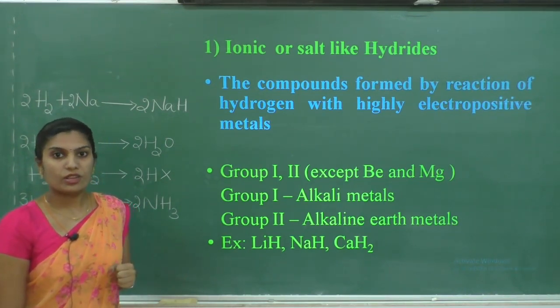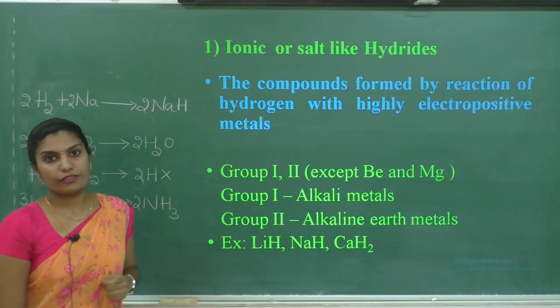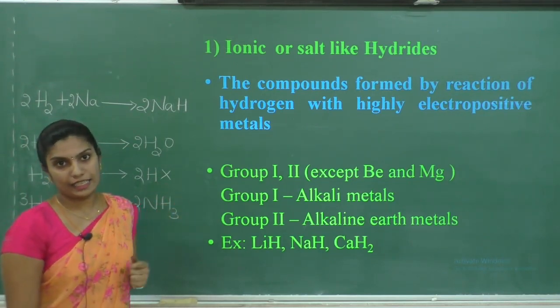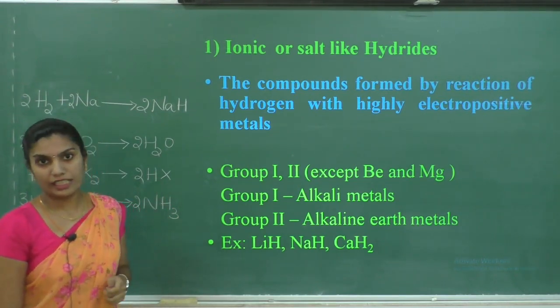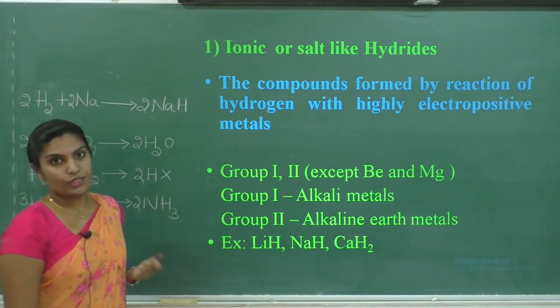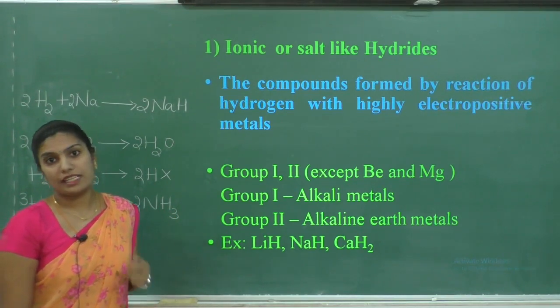Then, coming to the definition of these ionic hydrides, the compounds of hydrogen with S block elements.